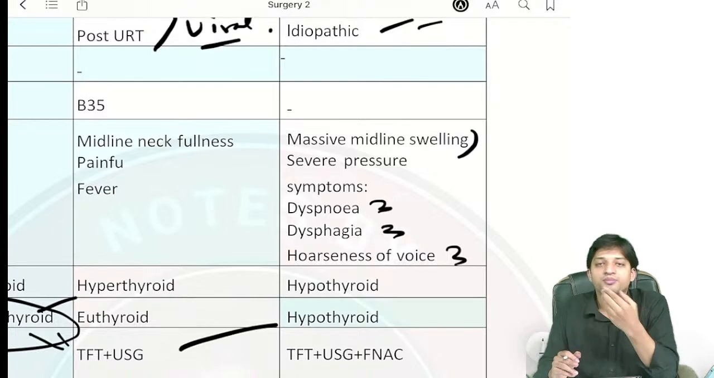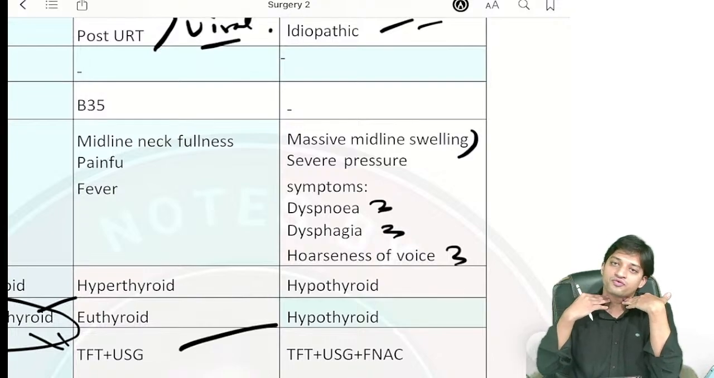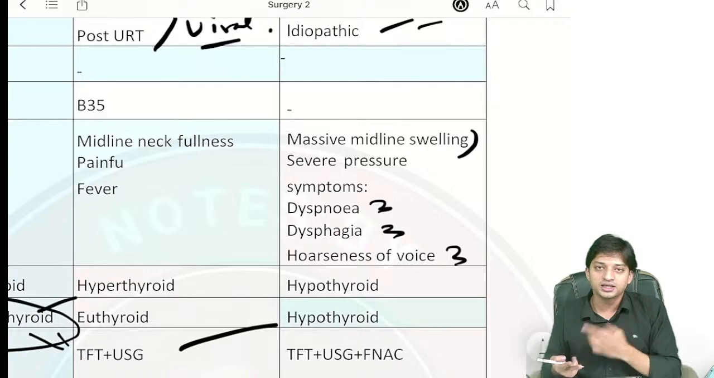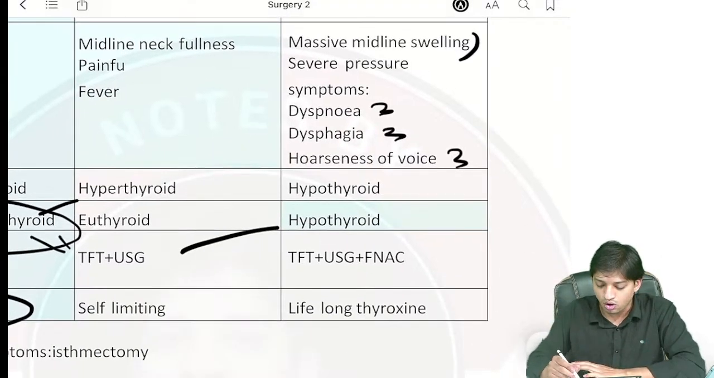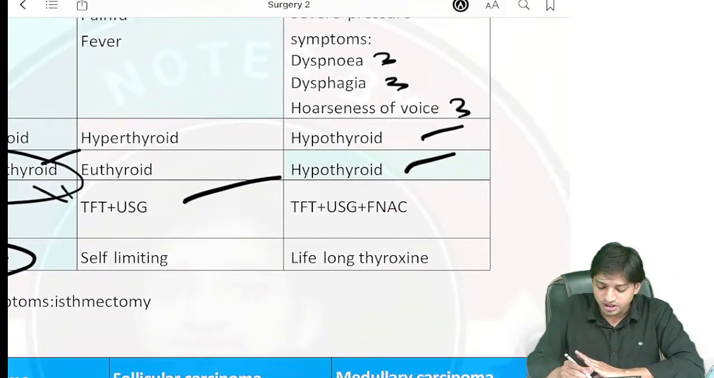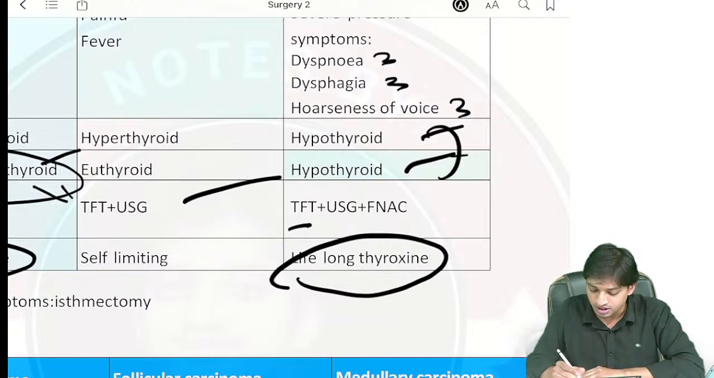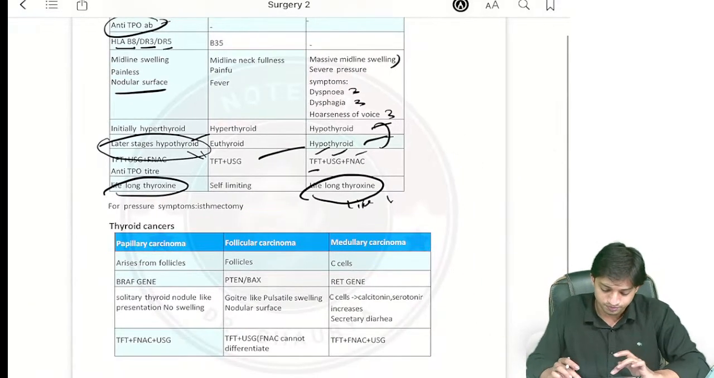Severe pressure symptoms: if the thyroid is increased too much, it will compress the trachea, esophagus, and the underlying structures. So there will be dyspnea, dysphagia, and hoarseness of the voice, right? Again, in initial and later stages, there will always be hypothyroidism. Treatment, if there is a constant hypothyroid state, is lifelong thyroxine. Tests: thyroid function test, USG and FNAC you do.